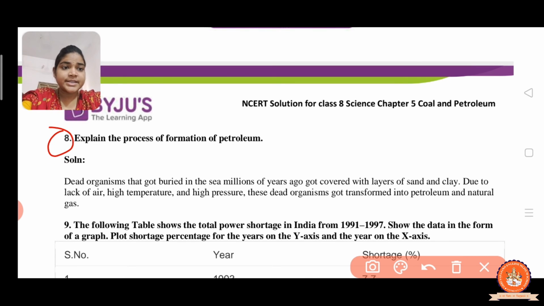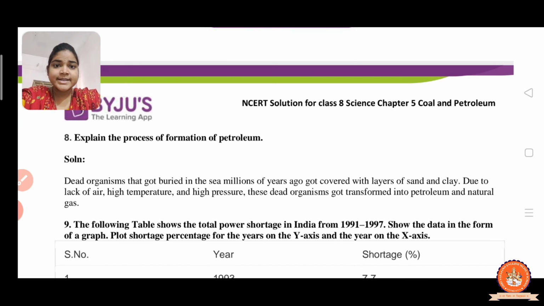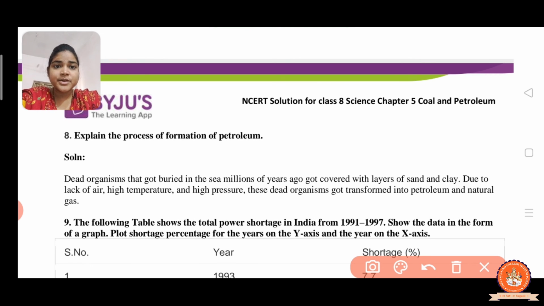Question number 8, the last question. Explain the process of formation of petroleum. Here the answer is: dead organisms got buried in the sea and, millions of years ago, got covered with layers of sand and clay. Due to lack of air, high temperature and high pressure, these dead organisms got transformed into petroleum and natural gas. This way petroleum is formed.